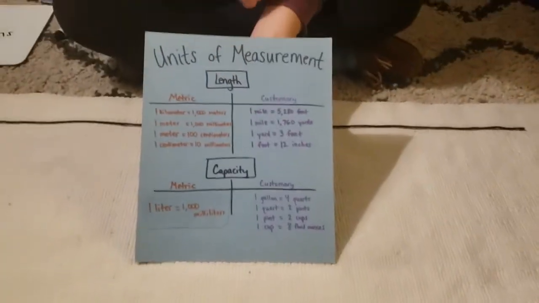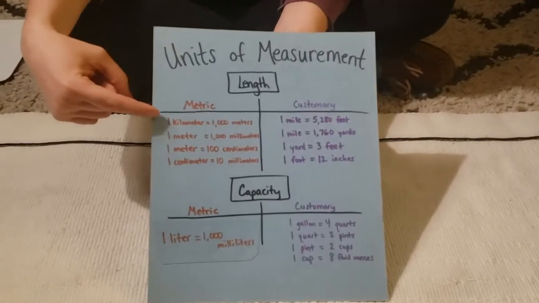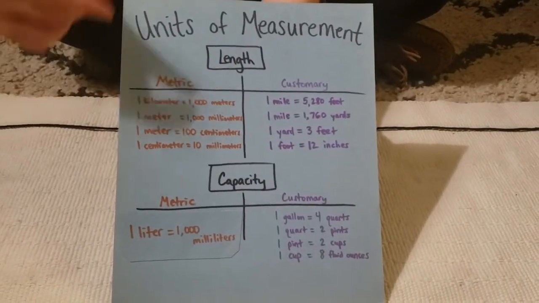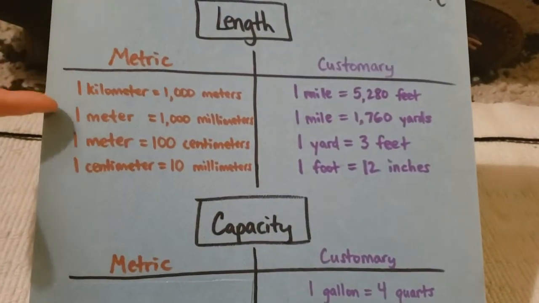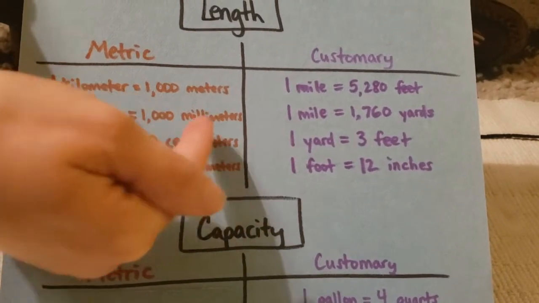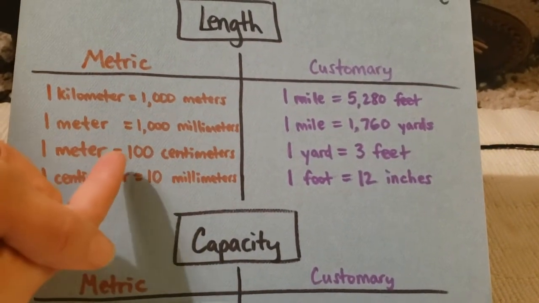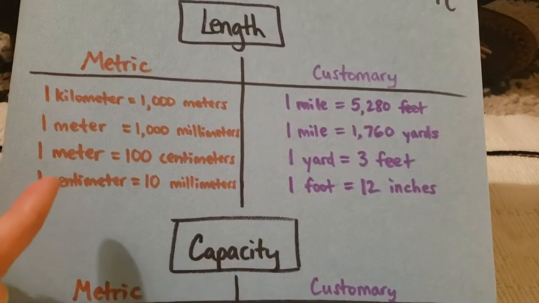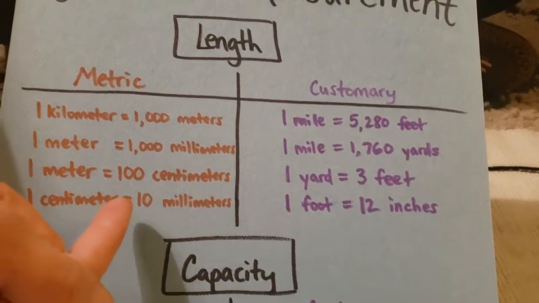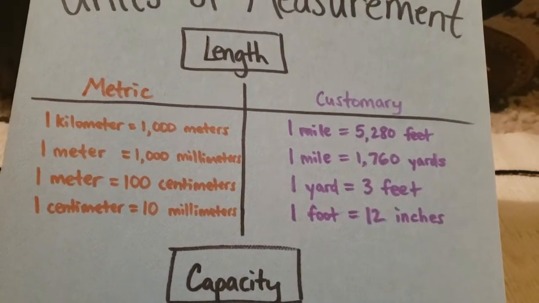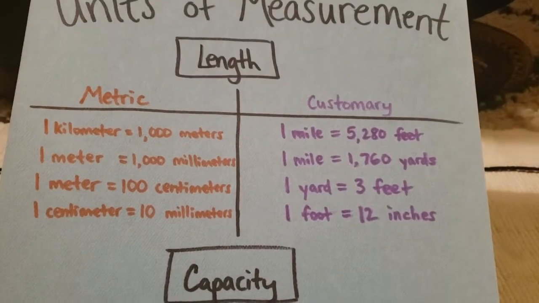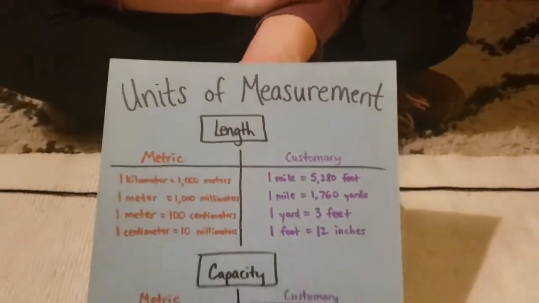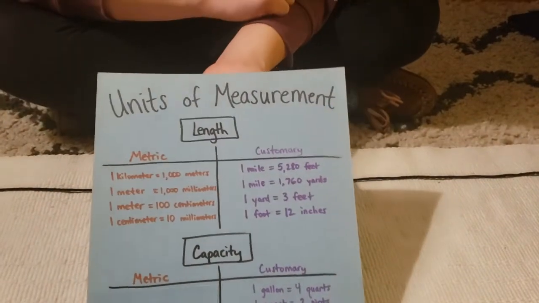So if we're looking at units of measurement for length, the metric system would go: 1 kilometer would be equal to 1,000 meters, 1 meter equal to 1,000 millimeters, 1 meter is also equal to 100 centimeters, and 1 centimeter is equal to 10 millimeters. So that's how you'd use a ruler. That's how you'd measure like how far you're walking it with the metric system.